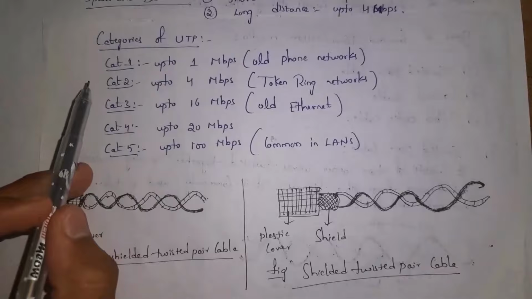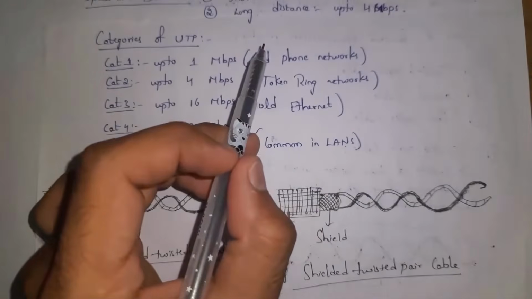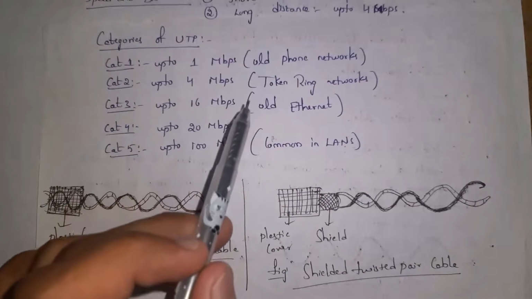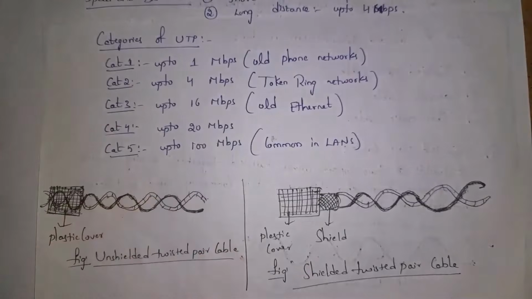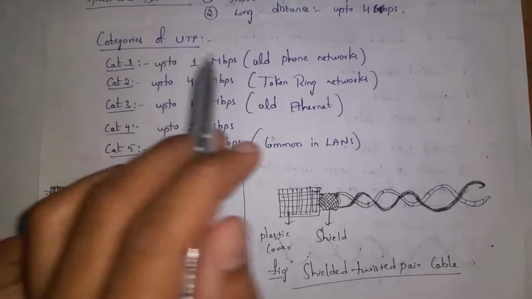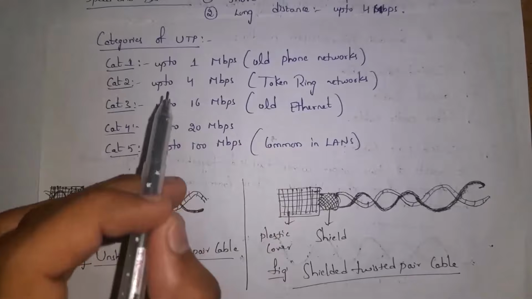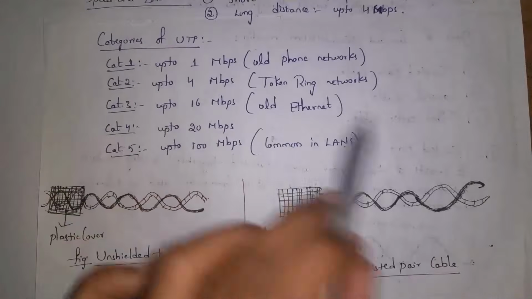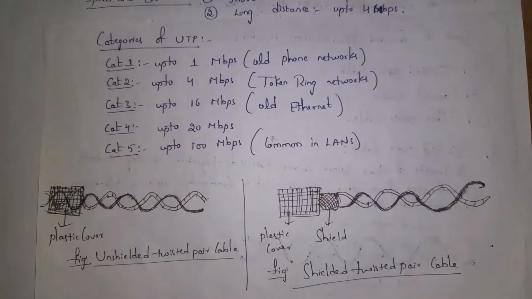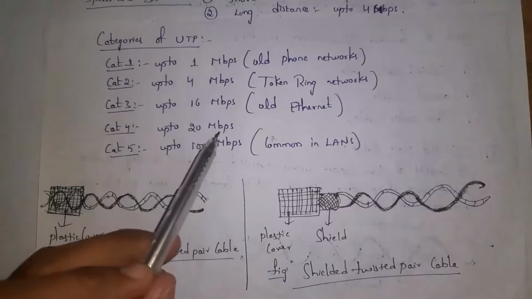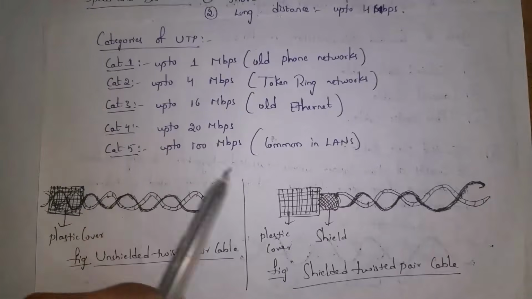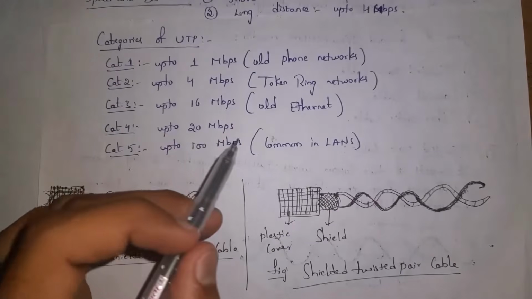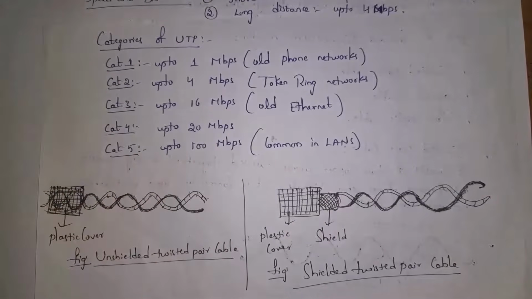And category 2 is used in token ring networks. Token ring networks are older local area networks, which will connect a device in ring fashion. Here data speed is 4 MB per second. And category 3 is 16 Mbps, which is used in old Ethernet. Ethernet is like LAN, which will connect a device in single floor or building. And category 4 is 20 Mbps and category 5 is 100 Mbps, which we are using at present in local area networks like in colleges and offices.